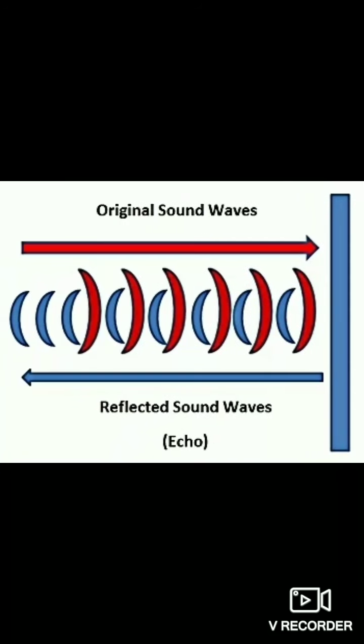Based on this reflection of sound, like echo, we get a very popular application: SONAR, sound navigation and ranging, an instrument that uses the concept of echo to measure the depth of the ocean.